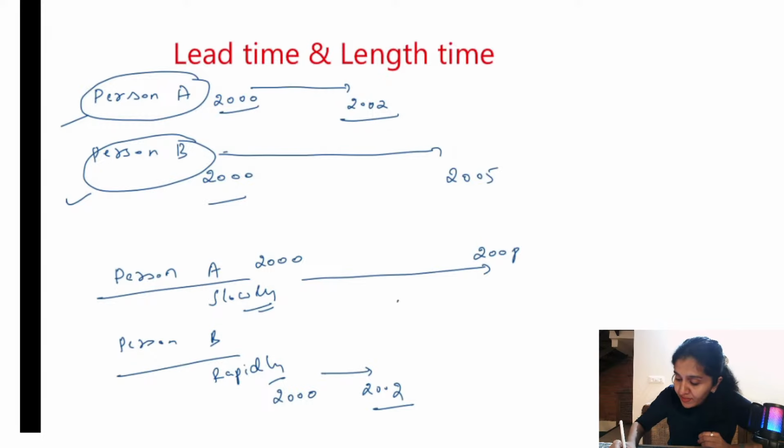It's person A, because he's got a long latent period, right? Compared to person B, where we have just 2 years to administer the test, here we have so many years. If he undergoes some annual examination or if there is some camp by a medical college, he may get detected as having the cancer. So that is when length time bias is introduced. When the diseases the persons are suffering from are different, one slowly progressing and the other rapidly progressing, then we can introduce length time bias.